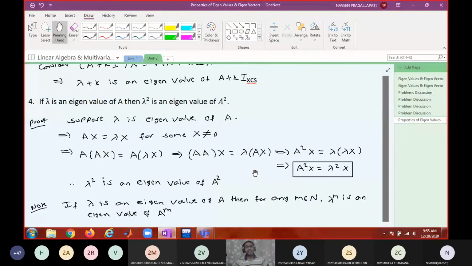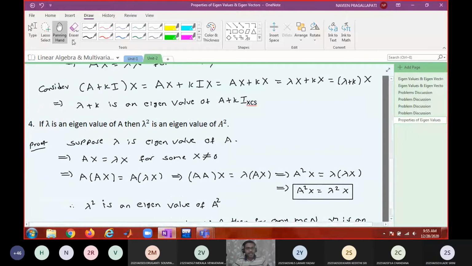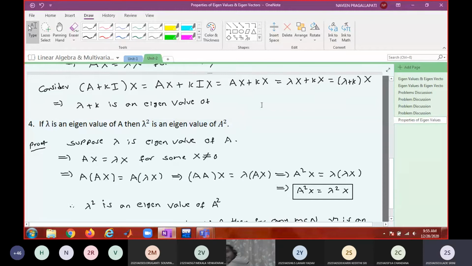Sir, multiply by A power m minus 1. Why multiply A power m minus 1? For Ax equal to lambda x, multiply both sides by A power m minus 1.